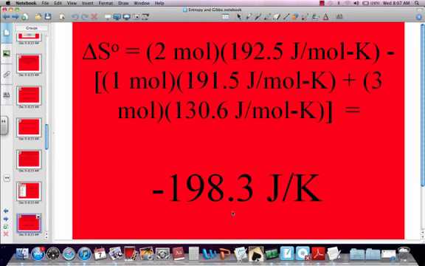Please notice that the units for entropy are joules per Kelvin, not kilojoules. Enthalpy is measured in kilojoules, entropy will be measured in joules.